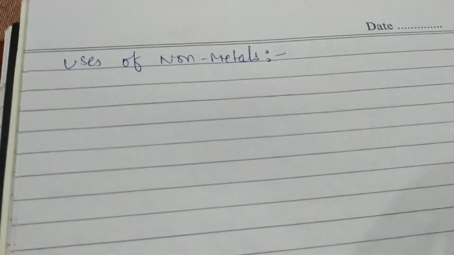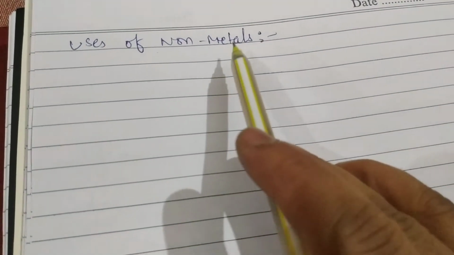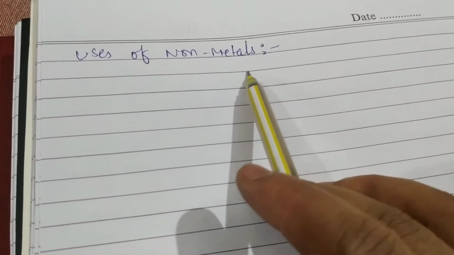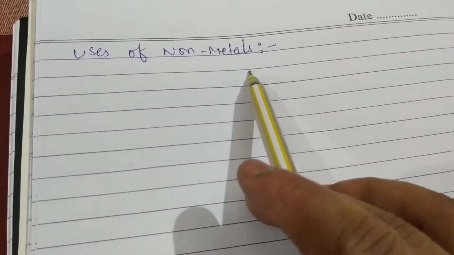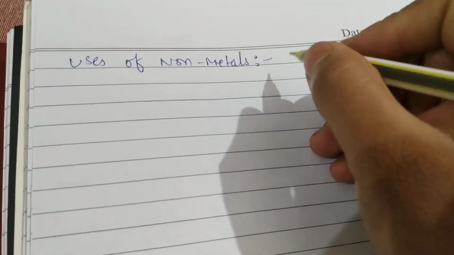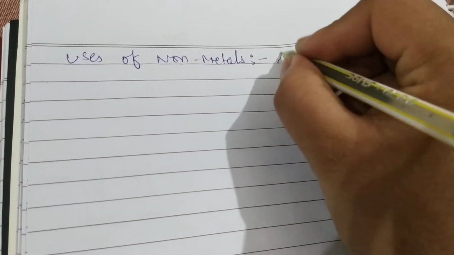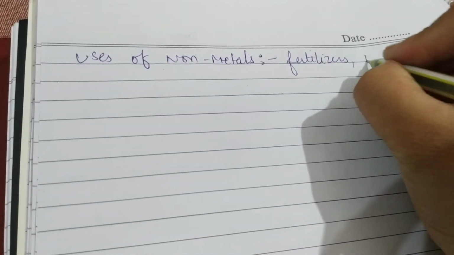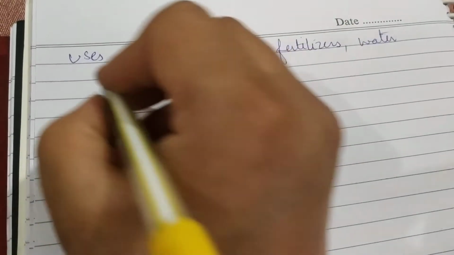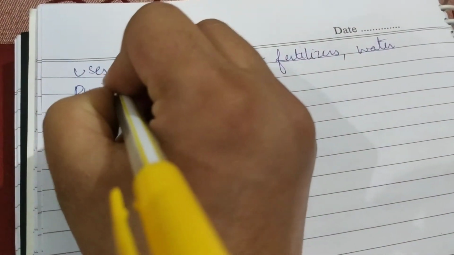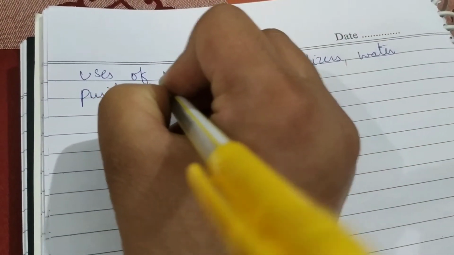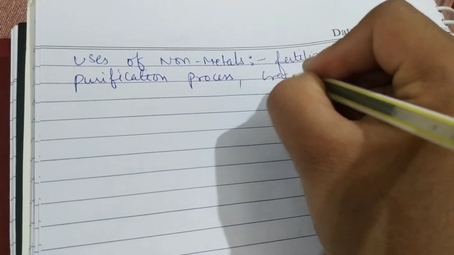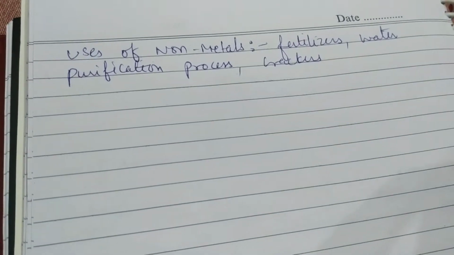You see, non-metals are generally used to make fertilizers, or for water purification, or crackers. So you can say these are used to make fertilizers, used in the water purification process, or we also use them in crackers, right?